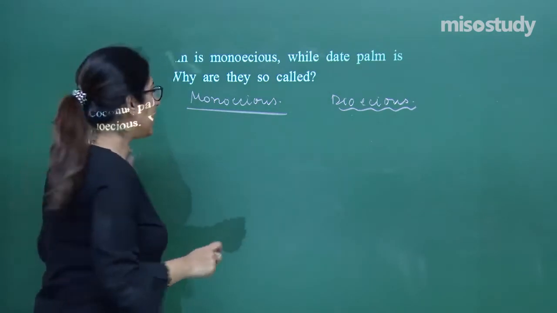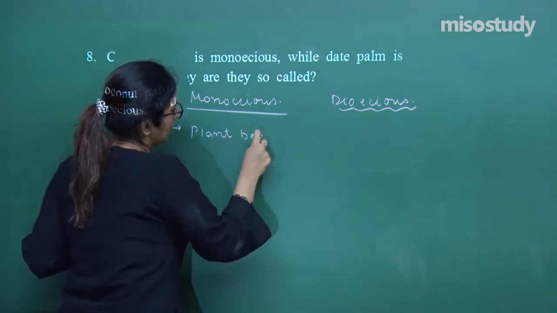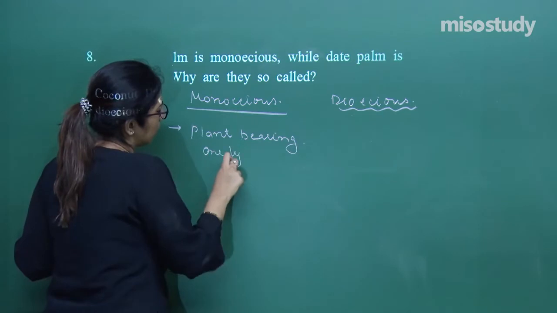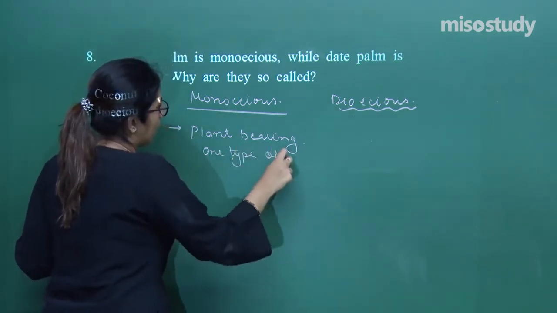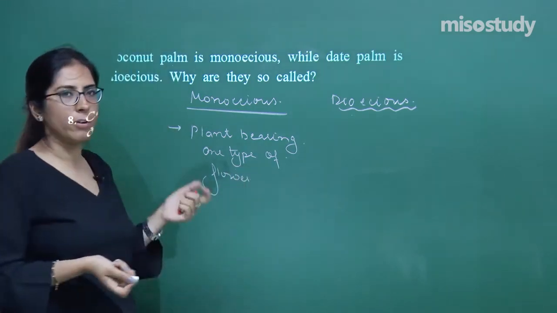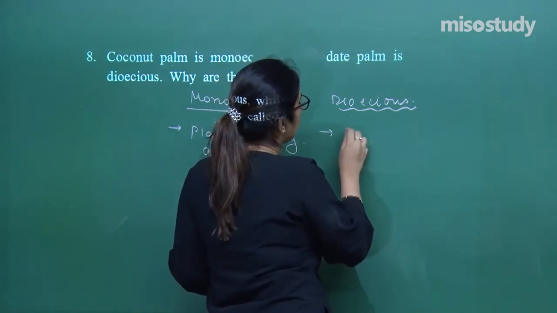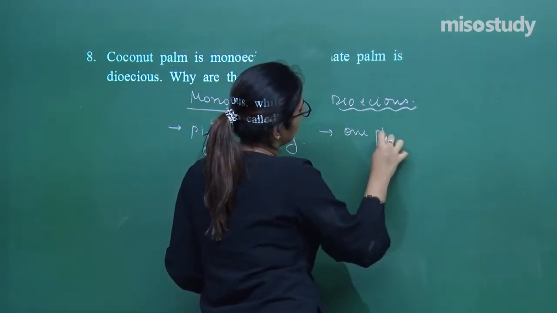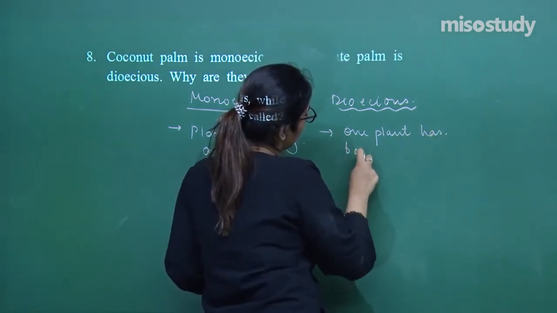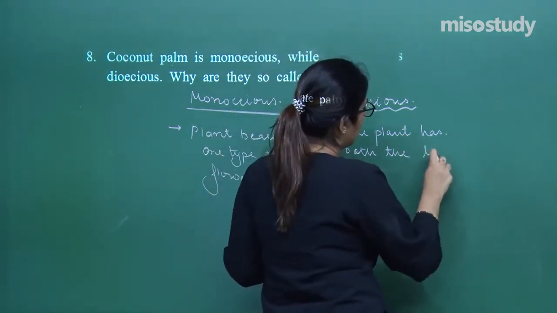Monoecious, that means these are plants bearing one type of flower, that is, either male flowers are present or female flowers are present. Dioecious, you can say these are those where one plant has both types of flowers.